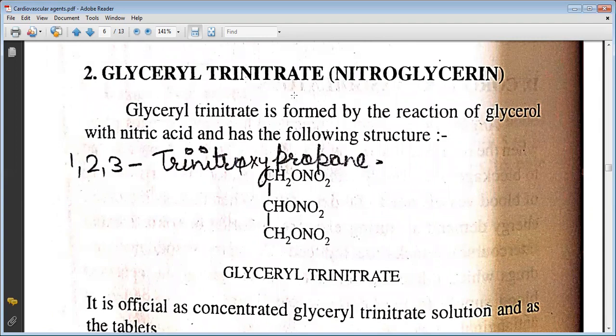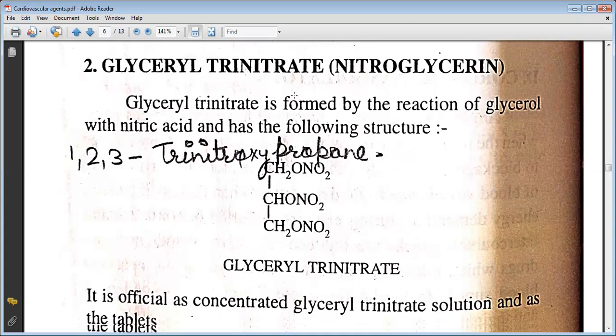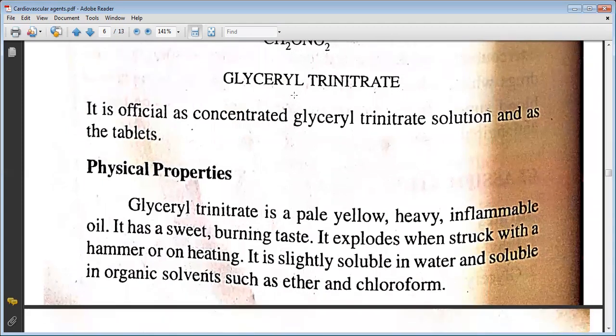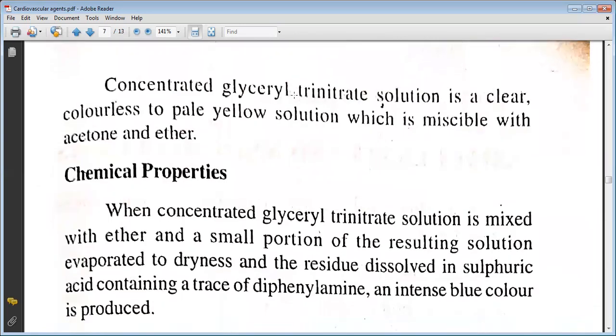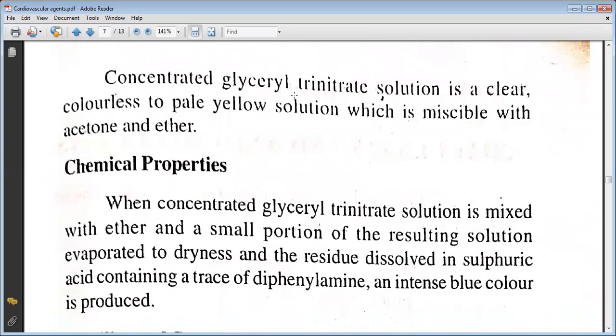Glyceryl trinitrate is formed by the reaction of glycerol with nitric acid and has the following structure: CH2ONO2, CHONO2, CH2ONO2. The nomenclature includes 1,2,3-trinitroxypropane. It is official as concentrated glyceryl trinitrate solution and as the tablet. The physical properties include that it is a pale yellow, heavy, inflammable oil. It has a sweet burning taste. It explodes when struck with a hammer or on overheating. It is slightly soluble in water and soluble in organic solvents such as ether and chloroform. Concentrated glyceryl trinitrate solution is a clear colorless to pale yellow solution which is miscible with acetone and ether.